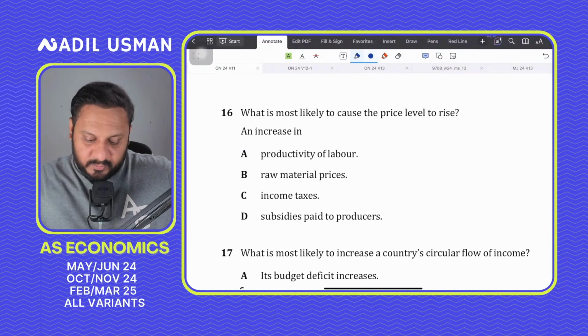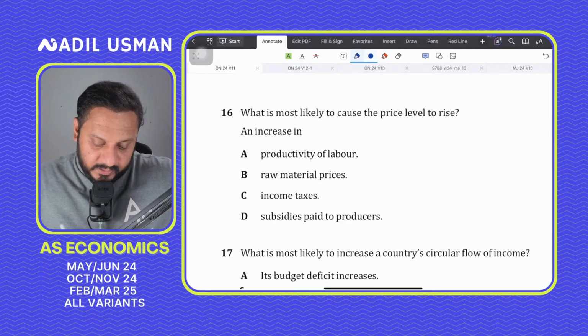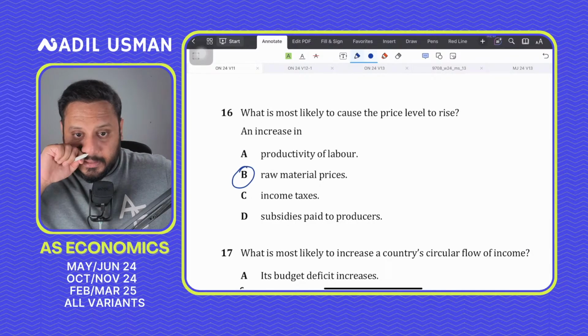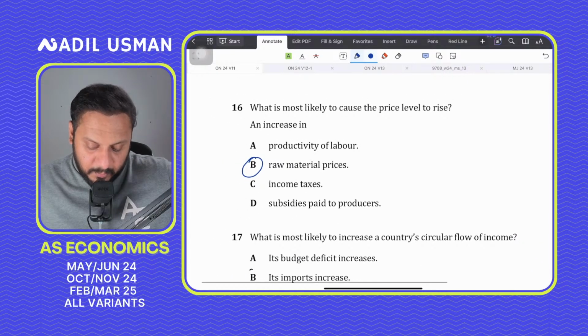Question number 16 says, what is most likely to cause the price levels to go up? And the correct answer for this should be the raw material prices, because it would increase the production cost and cause cost push inflation. So 16 should be B.